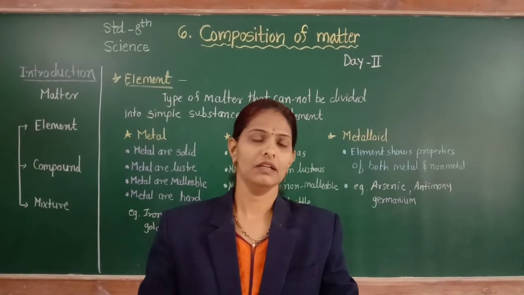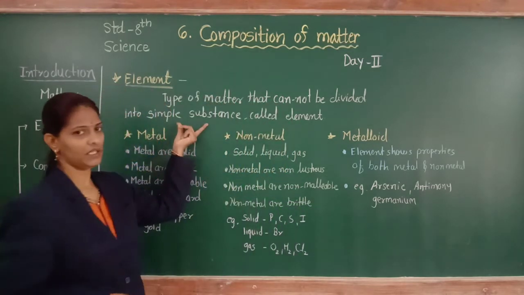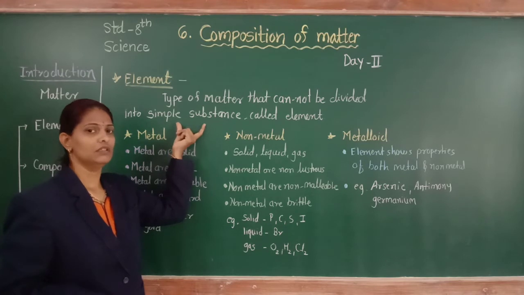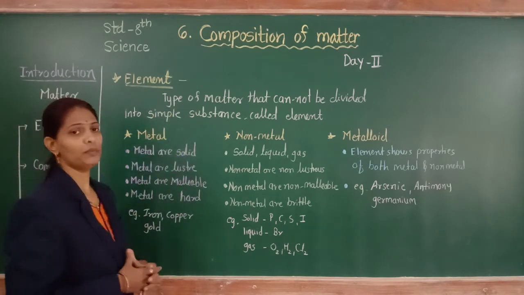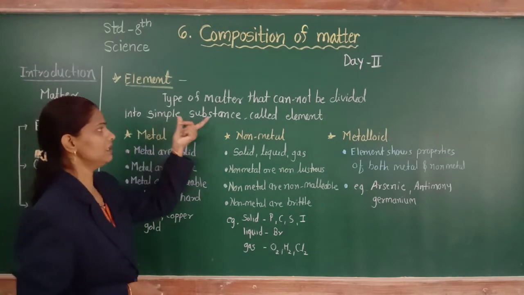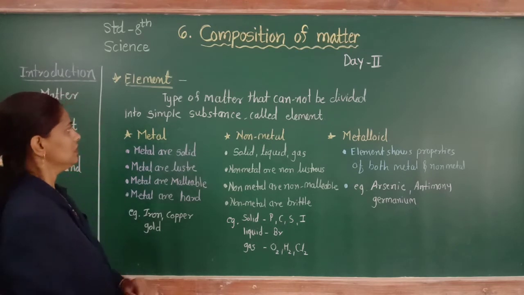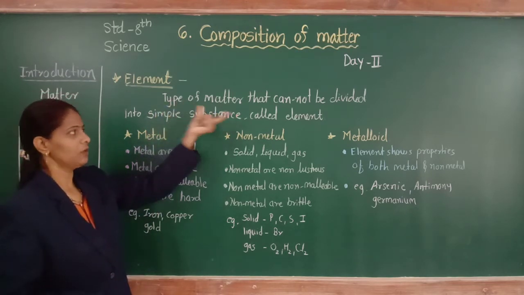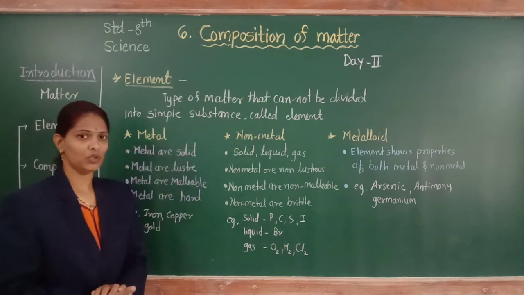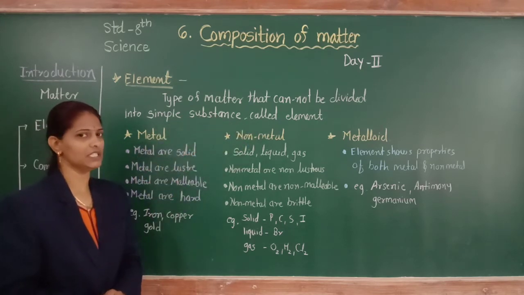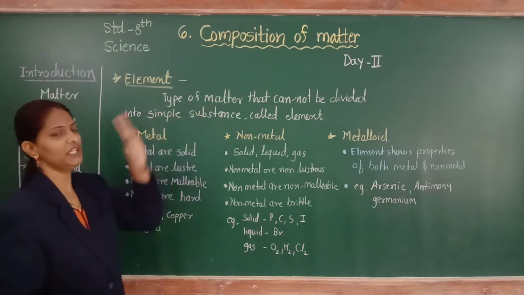Now let's study element. This is the definition of element that we studied last year. The type of matter that cannot be divided into simple substances is called an element. The smallest particle of an element is an atom and it is indivisible, so it cannot be divided further.